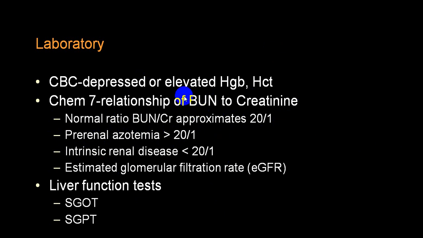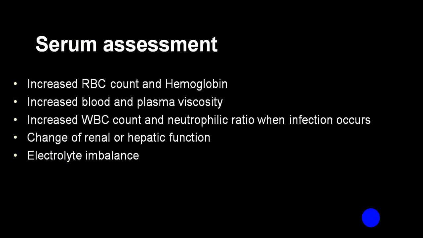So abnormal blood urea and creatinine elevation suggests congestive heart failure, and decrease in eGFR also suggests congestive heart failure. In chronic cor pulmonale, you can have an increase in hematocrit and elevation of hemoglobin because of polycythemia. Liver function test may be abnormal, that is SGPT will be abnormal because of congestive hepatomegaly.